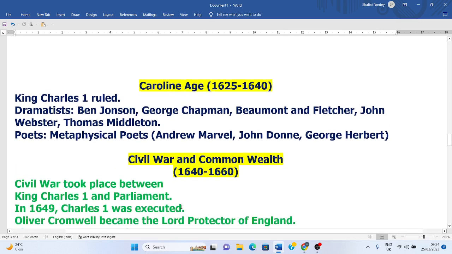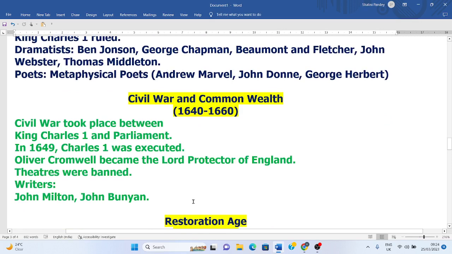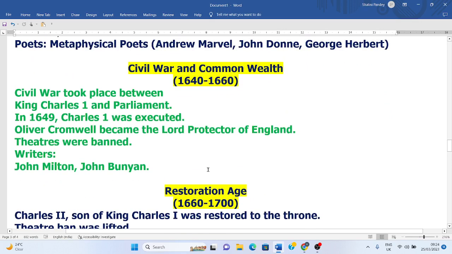After this Caroline age, we have the Civil War and the Commonwealth period, and its timeline is from 1640 to 1660. During this age, civil war broke out between King Charles the First and the Parliament of England, who were Puritans headed by Oliver Cromwell.